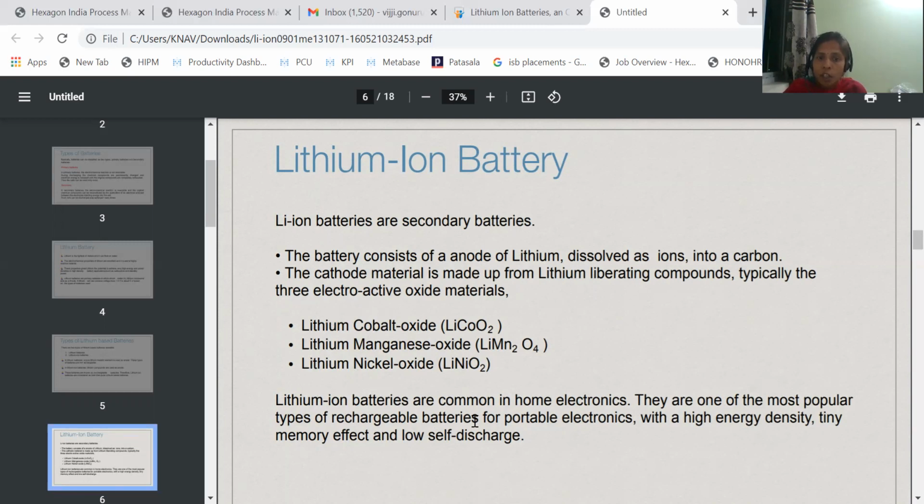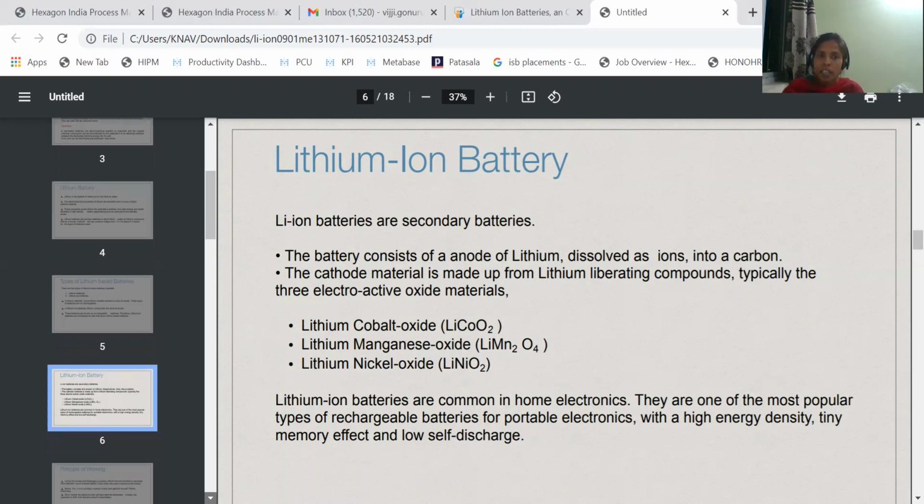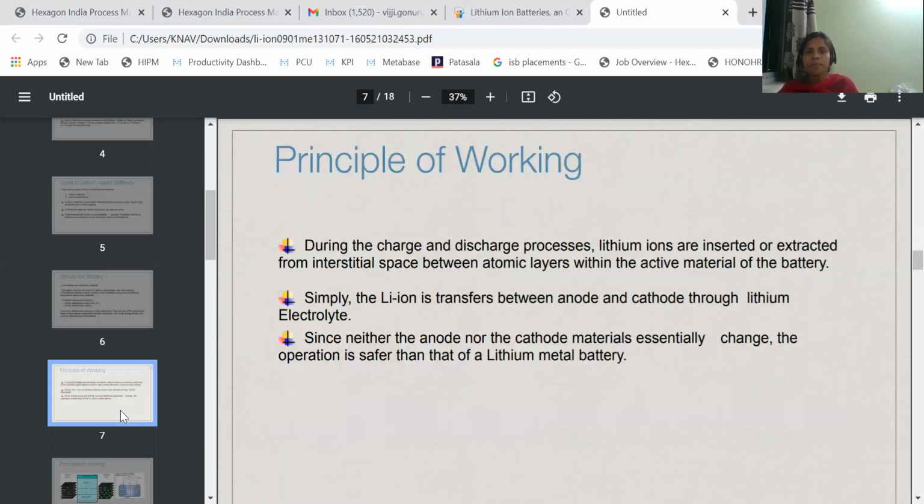Lithium ion batteries are common in home electronics. They are one of the most popular types of rechargeable batteries for portable electronics with a high energy density, tiny memory effect, and low self-discharge. Because of these advantages, they are especially used in home appliances. In home electronics, we are using the lithium ion battery.